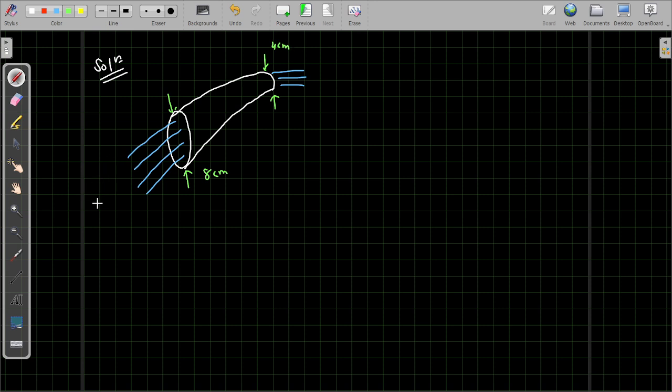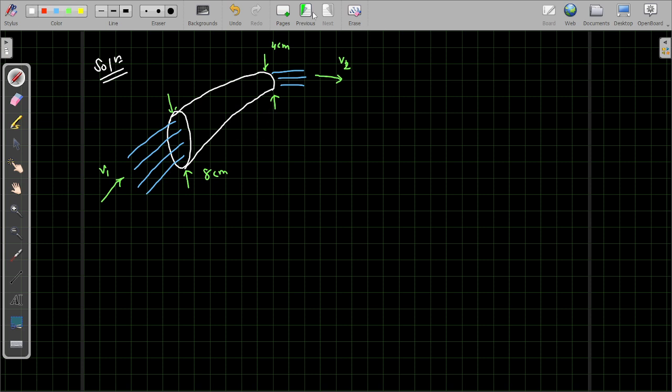So we need to find out with what velocity the oil is entering, and with what velocity it is coming out. Clearly this side the cross-sectional area is more, and this side the cross-sectional area is less. Definitely the velocity V1 will be less compared to the velocity V2, because that side the cross-sectional area is less, so V2 will be more.